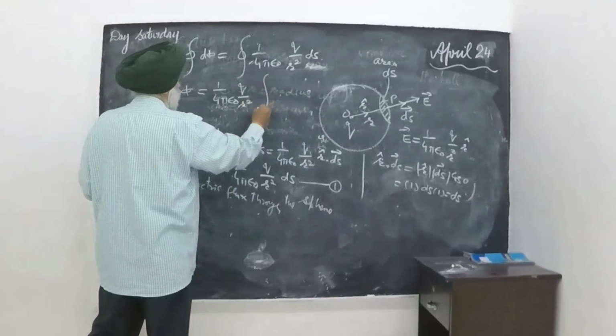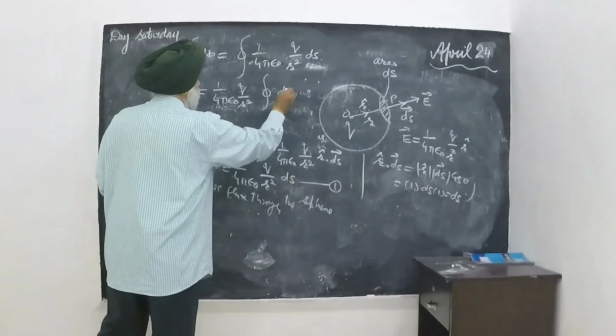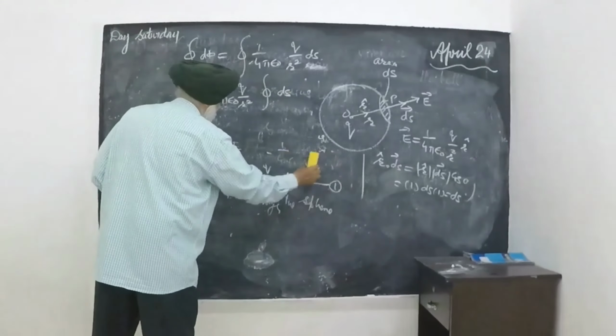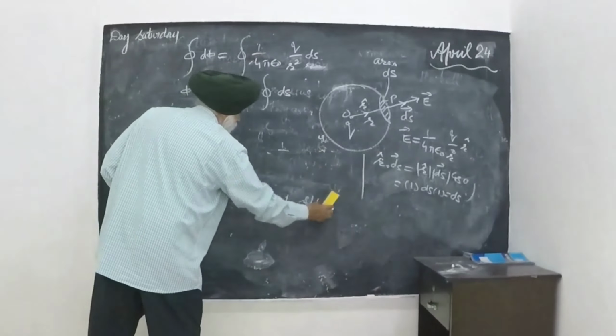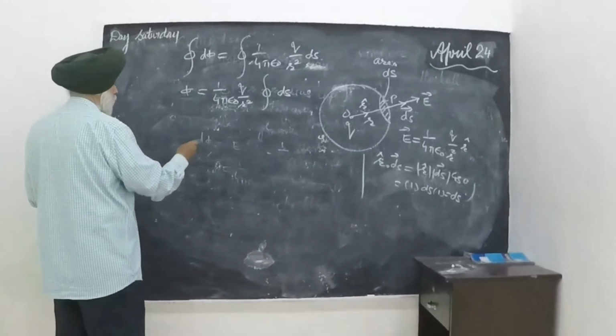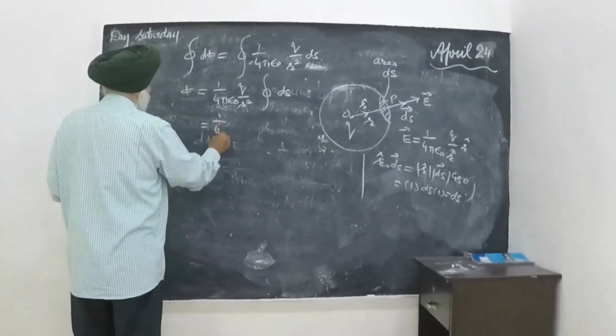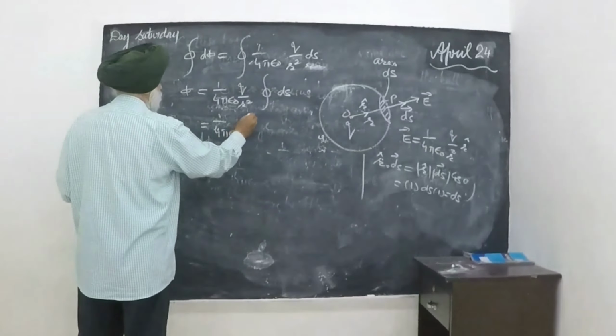Take them outside the sign of integral ds. So this will be equal to 1 over 4 pi epsilon naught Q over R square times integral ds.